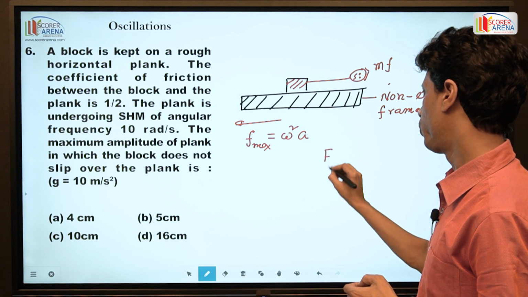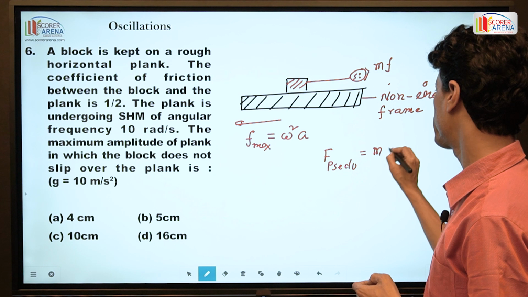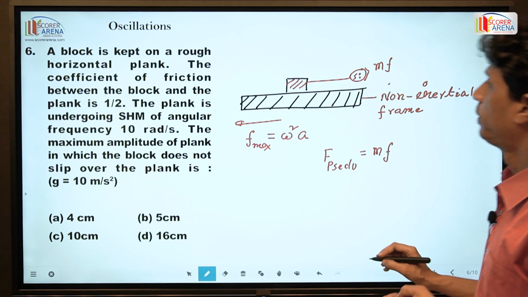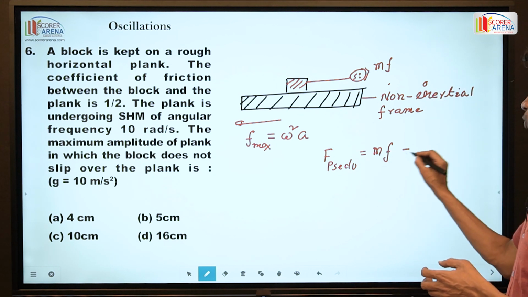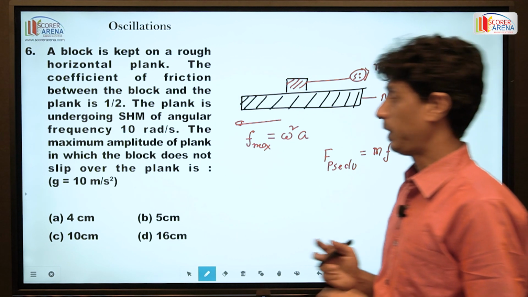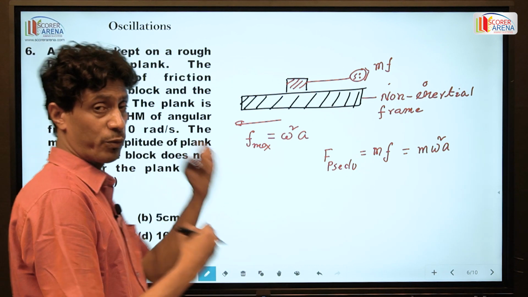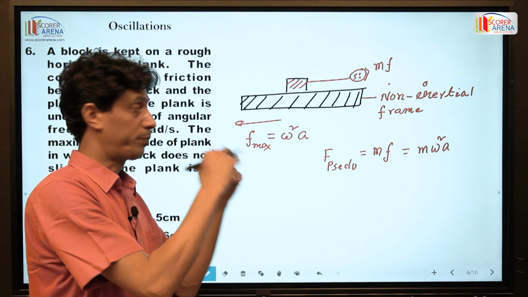So F pseudo is equal to mass into acceleration, equal to m omega square a, and this m omega square a is the force experienced by the body kept on the plank.